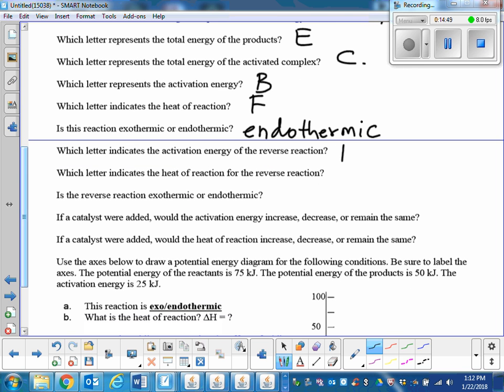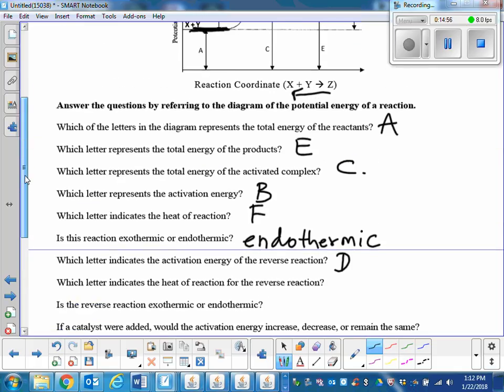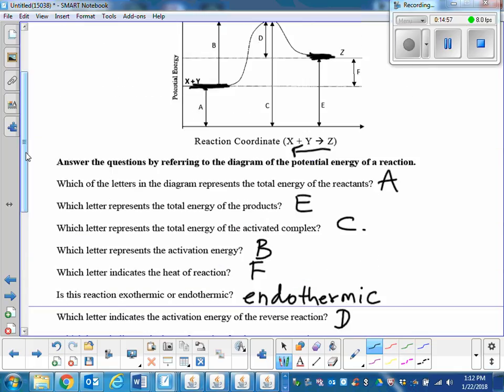All right? Hilly? Now it's the reverse reaction. What is the heat of reaction? Remember, this is the product, that is the reactant.